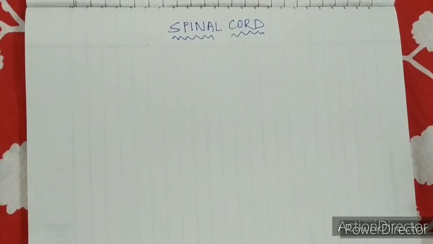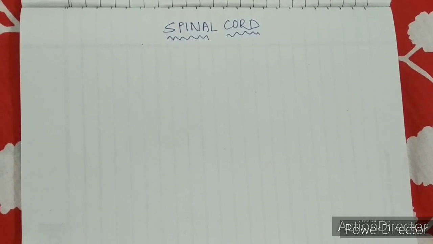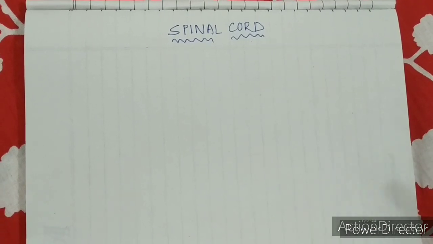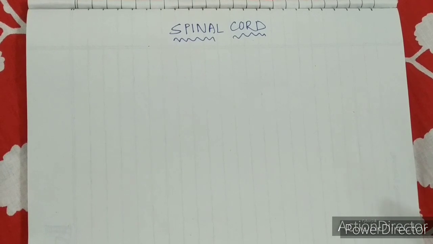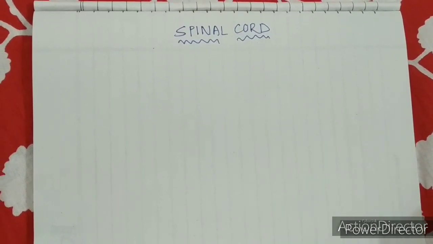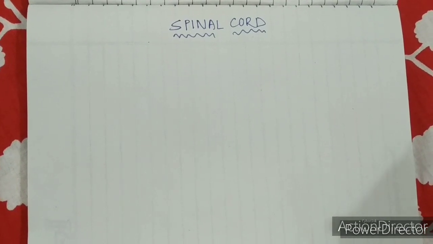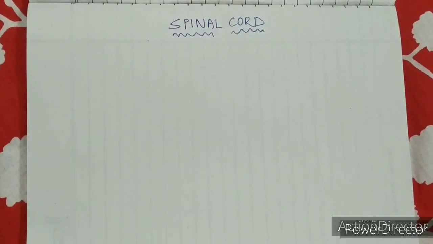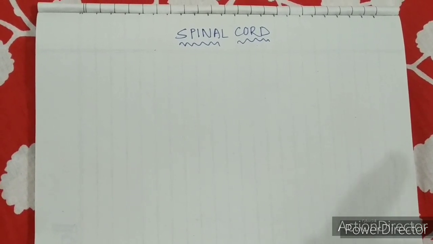Hope you all have revised the last topic. If you remember, in our last discussion we were on the central nervous system. As I said, the central nervous system consists of the brain and spinal cord, and we have completed our discussion on the brain, the detailed structure and function and all the parts involved. I suggest you revise it again. It is very important, and all the structural parts are most important.